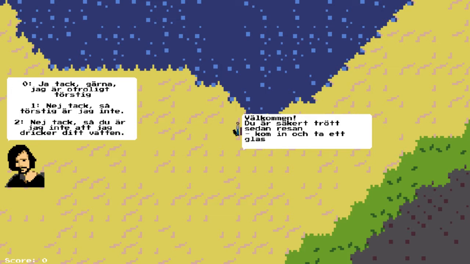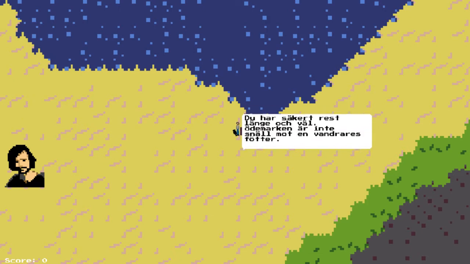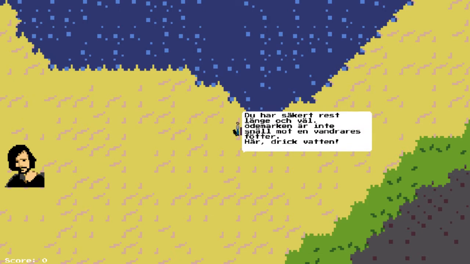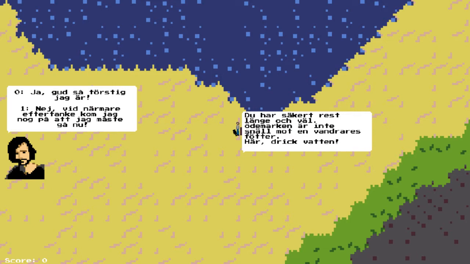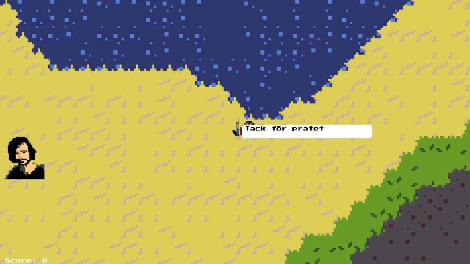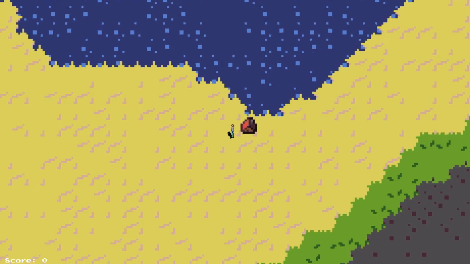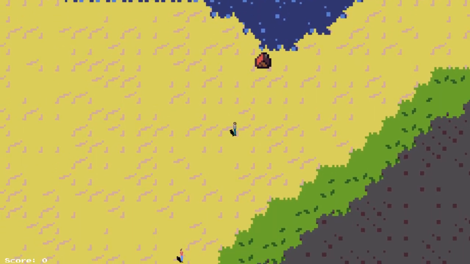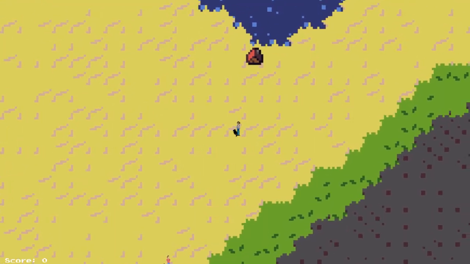So the first one says, okay, yes, please, I'd like a glass of water. So that points to a different step, and that loads the next step of the conversation, which contains the lines that the NPC is saying and your option. Oh, I'm so very thirsty. But we're not going to drink the water. It's a trap, actually. That water is poison. So we don't want to drink it. So we're going to choose negative. No, considering, I think I have to. And thanks. Blah, blah. So that's basically it.